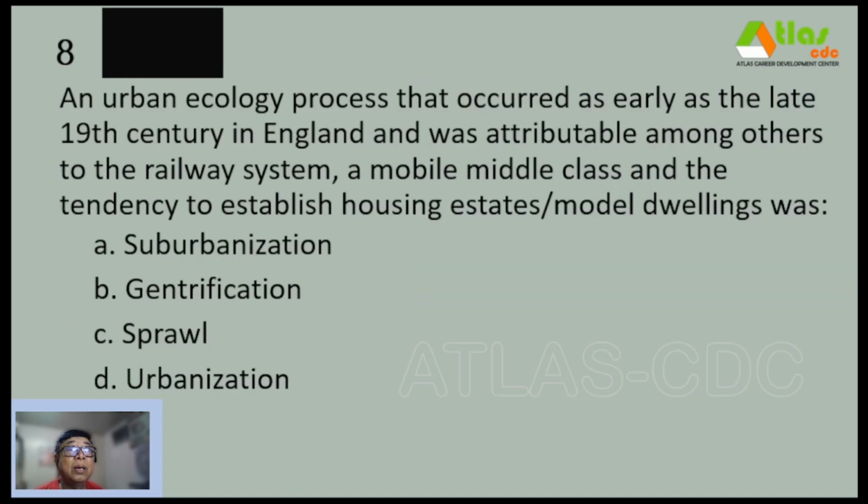Number 8. An urban ecology process that occurred as early as the late 19th century in England and was attributable, among others, to the railway system, a mobile middle class, and the tendency to establish housing estates, model dwellings was A. Suburbanization, B. Gentrification, C. Sprawl, and D. Urbanization.